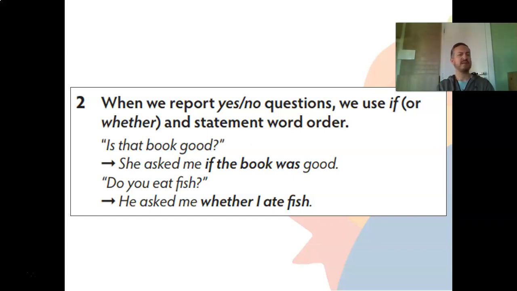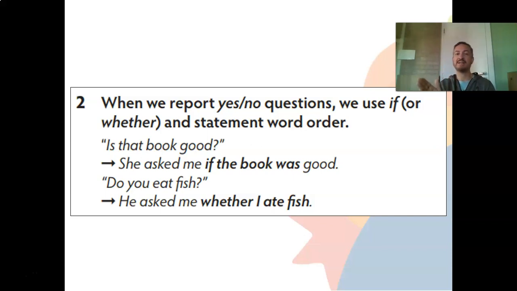For example, is that book good? She asked me if the book was good. So I have to start with asked. So she asked me. Then I have to use if or whether. And then the rest of the sentence in the statement word order.